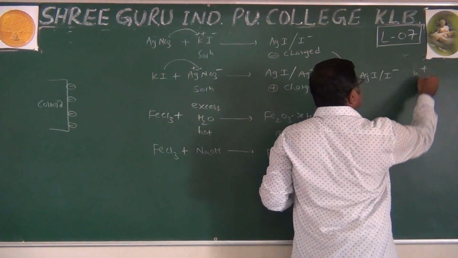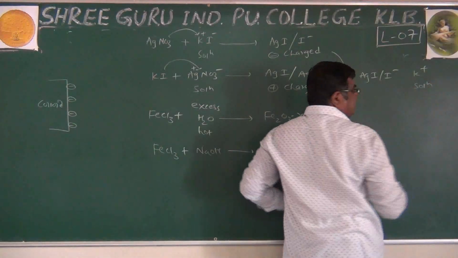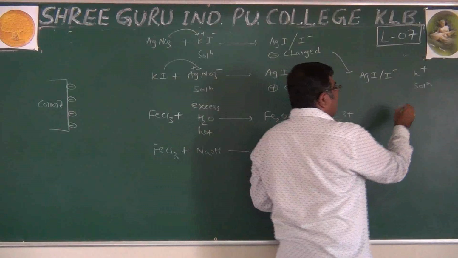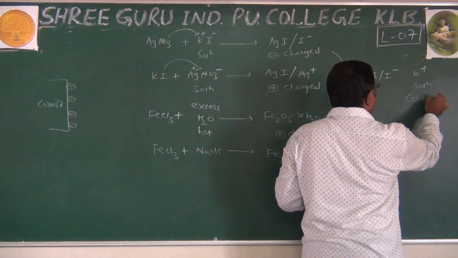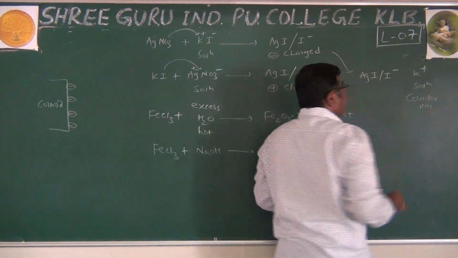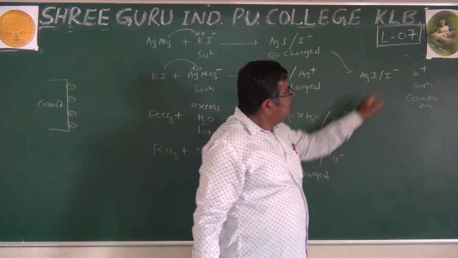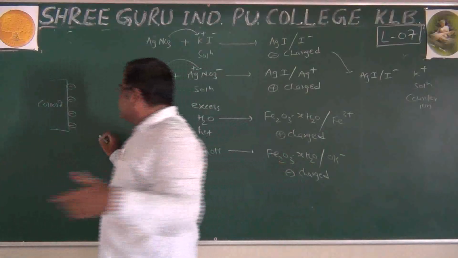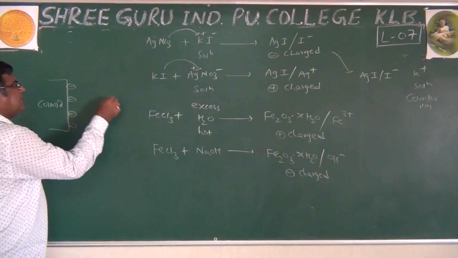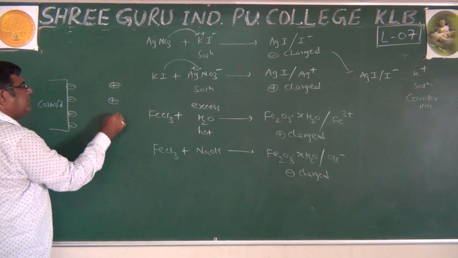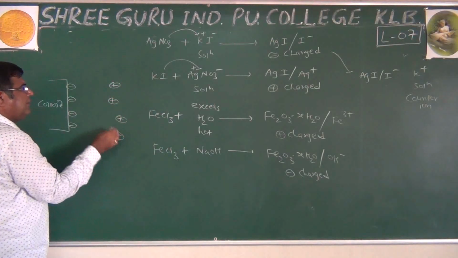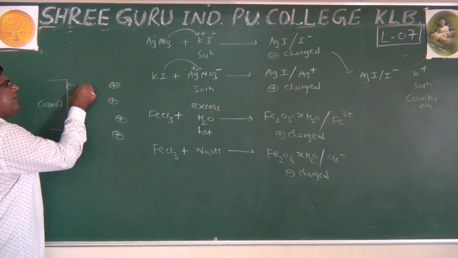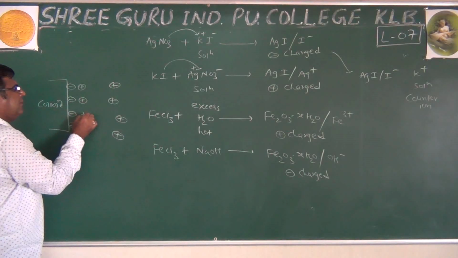This K+ ion remains in solution. This is called a counter ion. Why is it called counter? Because this is negative, this is positive, opposite. So there are positive ions present in solution here and there, and they may be attracted by this negative.